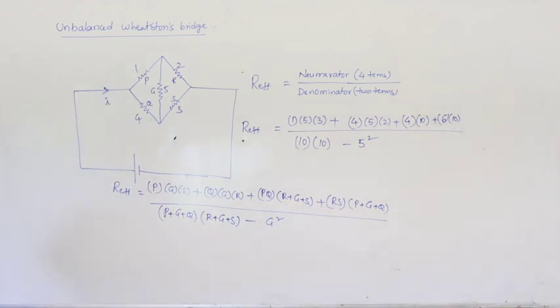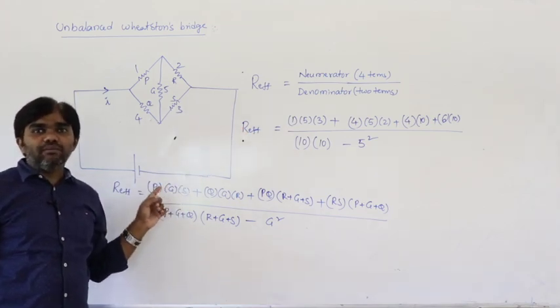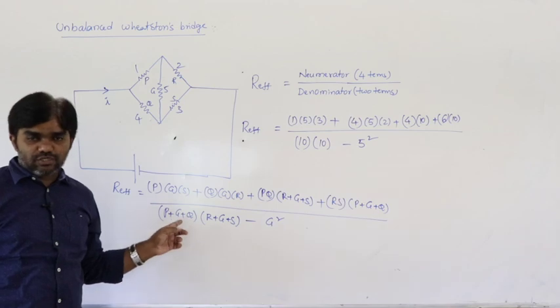According to the formula, this is the R effective, the effective resistance in case of the unbalanced condition of Wheatstone's bridge.